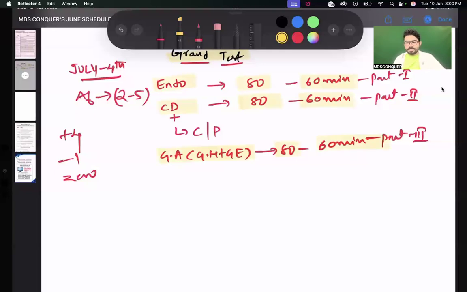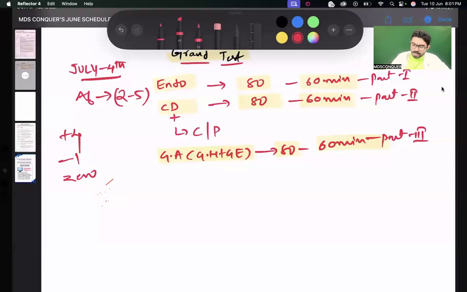Three parts. For any GT that you are preparing, assuming the final exam, considering the 3 subjects, you should leave at least 3 days, per day 1 subject. It is mandatory.